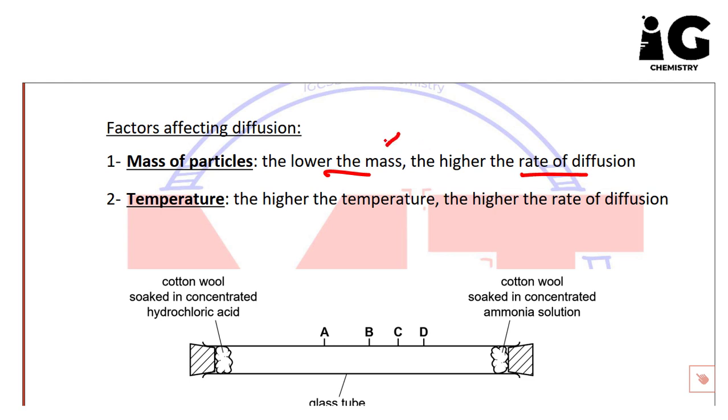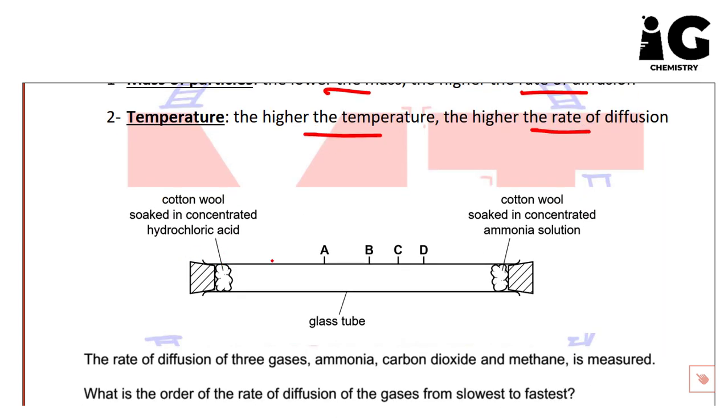And regarding the point of mass, guys, we also need to know how to calculate MR, or how to check the AR directly from the periodic table to know which one is higher, which one is lower in mass. And the second point is temperature. Also we have another rule that says the higher the temperature, the higher the rate of diffusion. If we check this drawing, this is cotton wool soaked in concentrated hydrochloric acid, HCl, and here we have cotton wool soaked in concentrated ammonia solution. You know, ammonia is NH3.